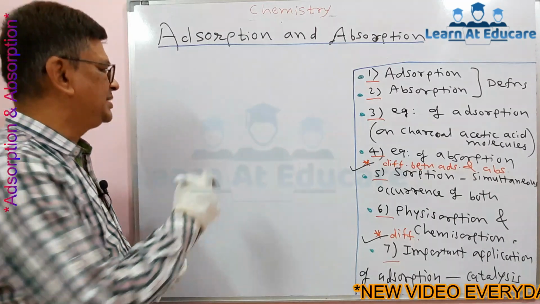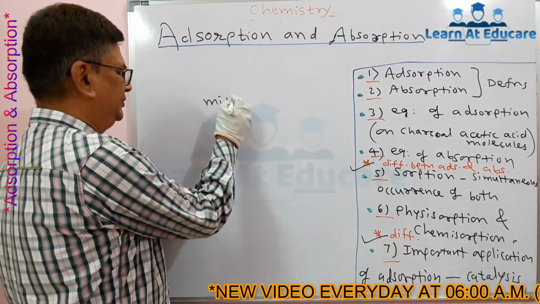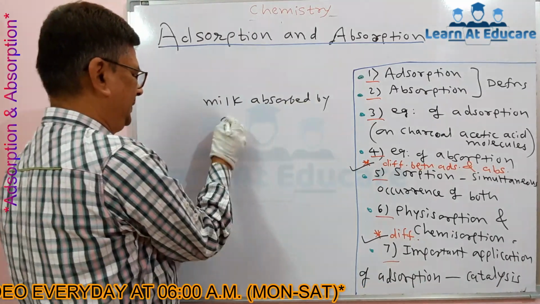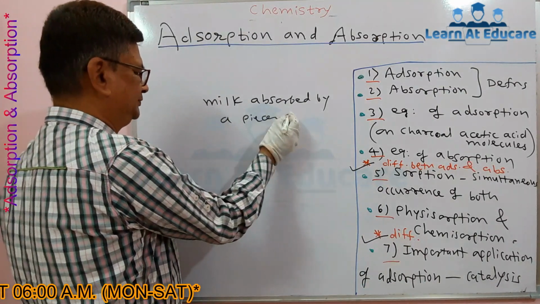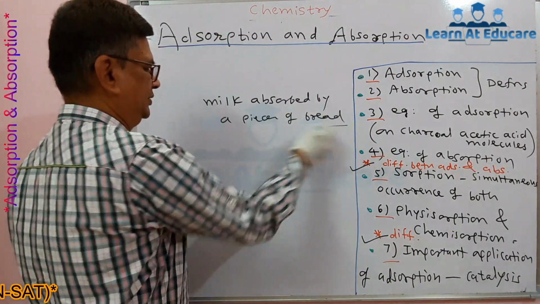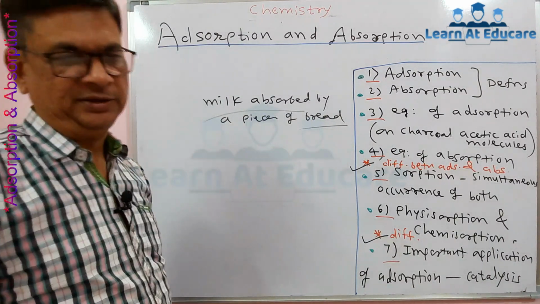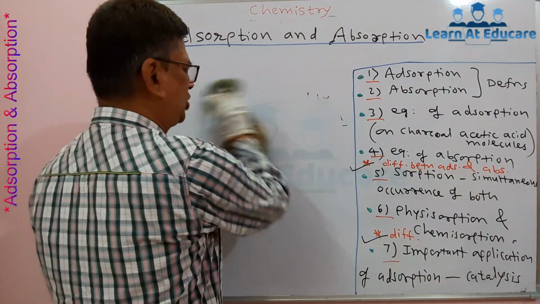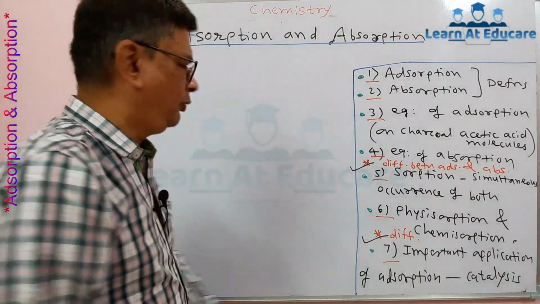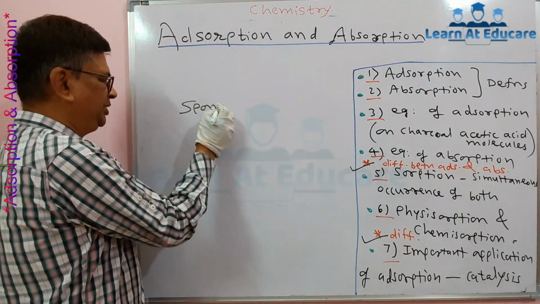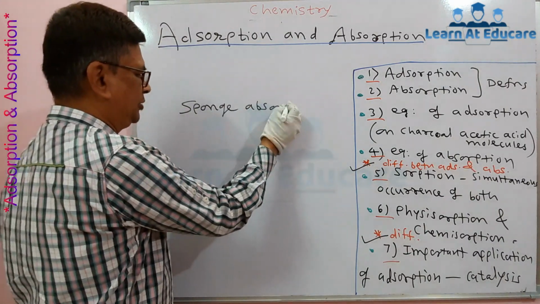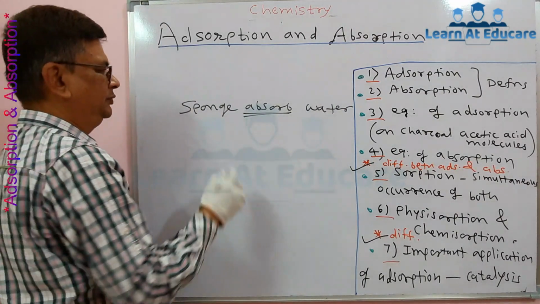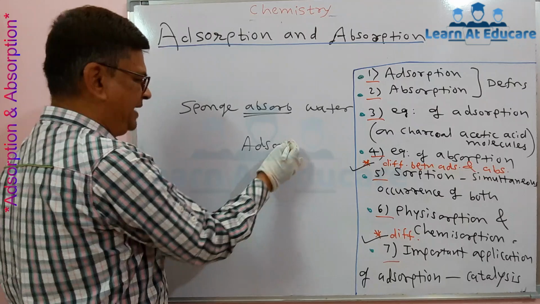The simple example: milk is absorbed by a piece of bread. That is, bread absorbs milk. This is absorption. Another example of absorption: a sponge absorbs water. We know a piece of sponge absorbs water. So this is absorption, but we are going to see here what is meant by adsorption.